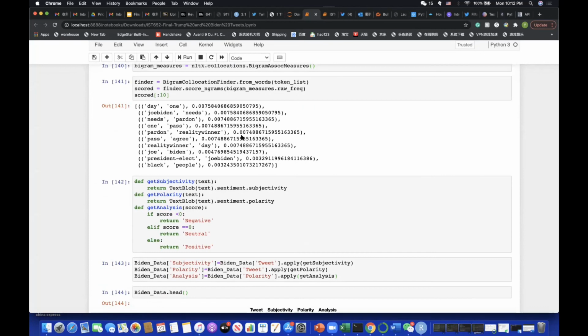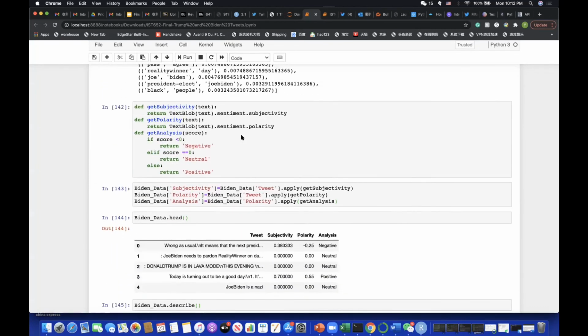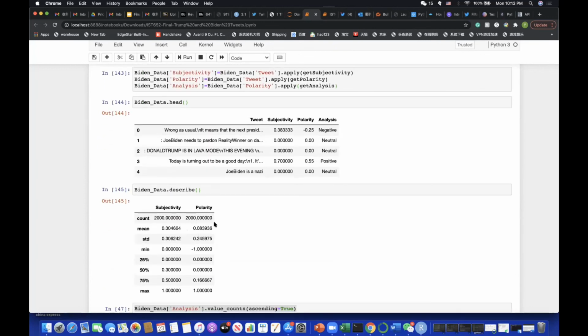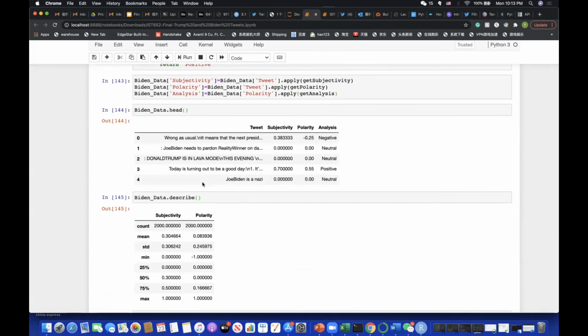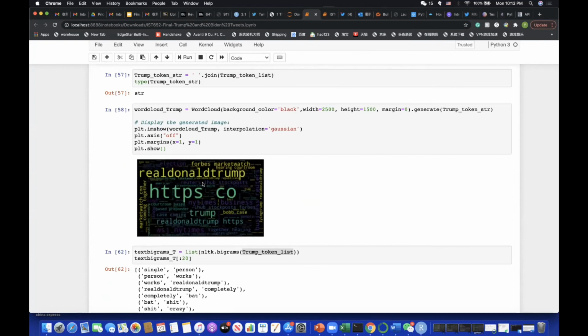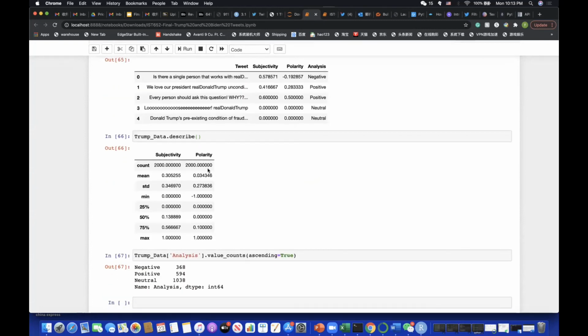Then we use the sentiment analysis algorithm to compute the polarity means. Here you can see how we compute the polarity means. We use the same code to compute Trump's tweets. Also, we requested 2,000 tweets. Trump's polarity mean is slightly lower than Biden's. So our finding is that we can't say whether Biden or Trump is more popular, but the finding is still that Biden's polarity mean is slightly higher than Trump's. Thank you.